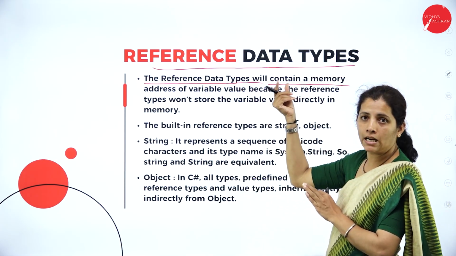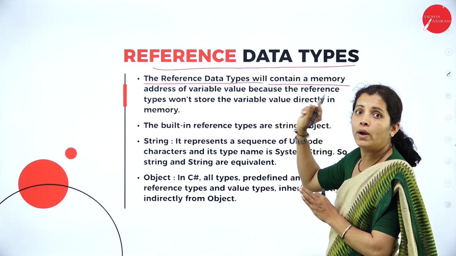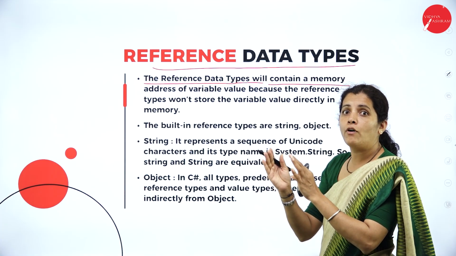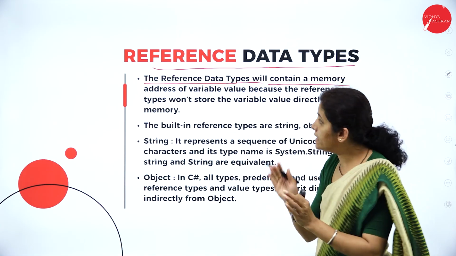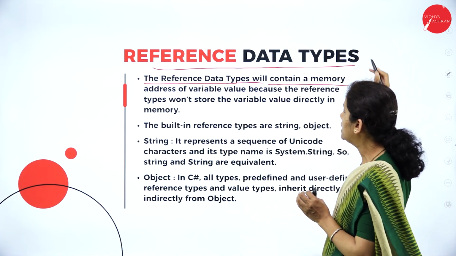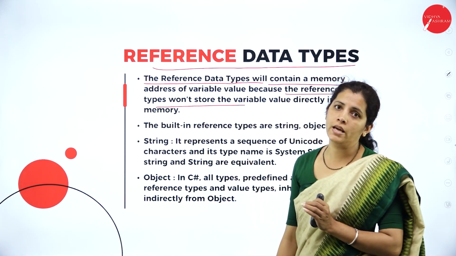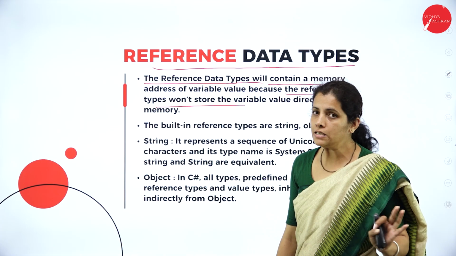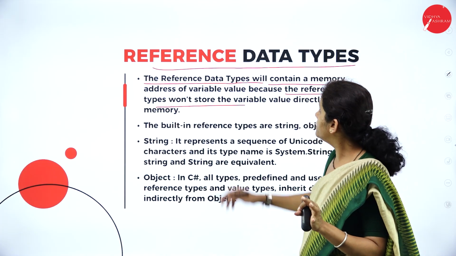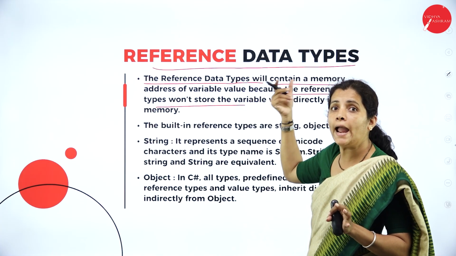Where the memory is allocated for that variable, that address is held by the reference data type, because the reference type won't store the value. Reference type does not store any value. What does reference type hold? Reference type holds the address.